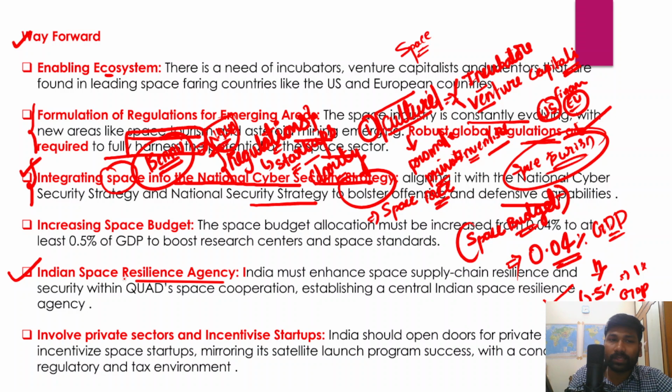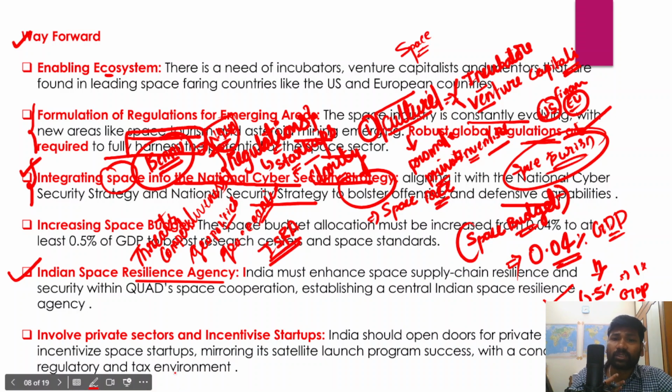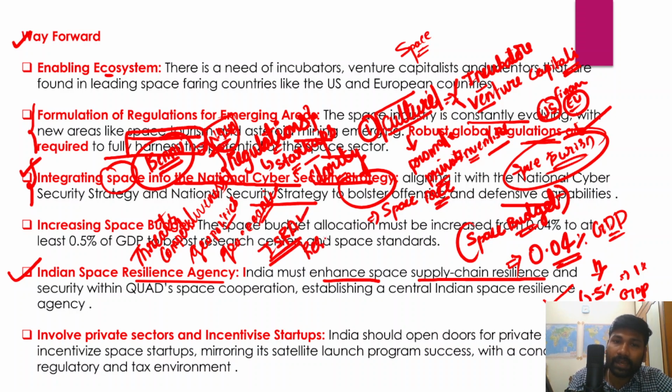For example, one thing that we should understand is that there is an increasing threat and increasing global competitiveness, and there are geopolitics and geoeconomics also involved. So in order to deal with all these things, there is a need to establish the Indian Space Resilience Agency, right? It must enhance space supply chain resilience. This agency should be equipped with further enhancing the resilience of the Indian space sector within the Quad's space cooperation,